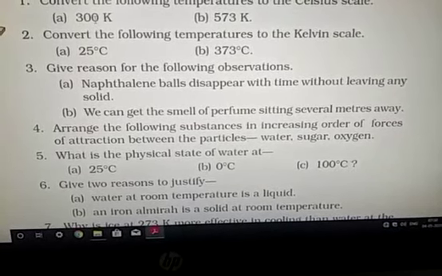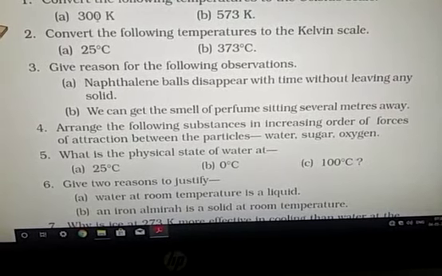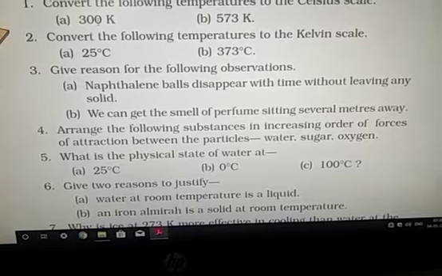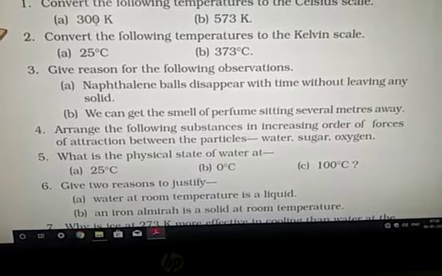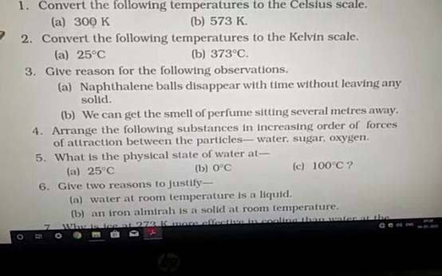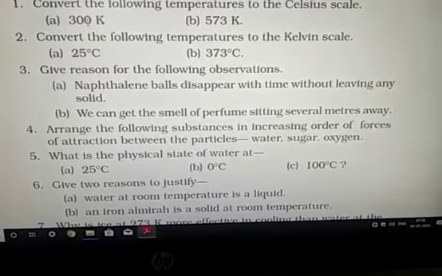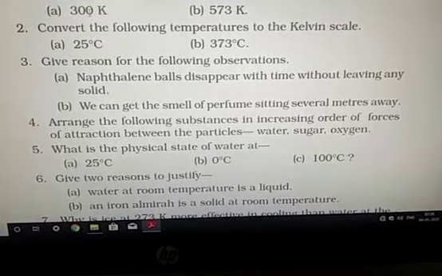Question number B. We can get the smell of perfume sitting several meters away. It is due to the diffusion of perfume particles through the air. So diffusion is very fast through the air. As perfume is a highly volatile substance, this is the reason you can get its smell sitting several meters away.